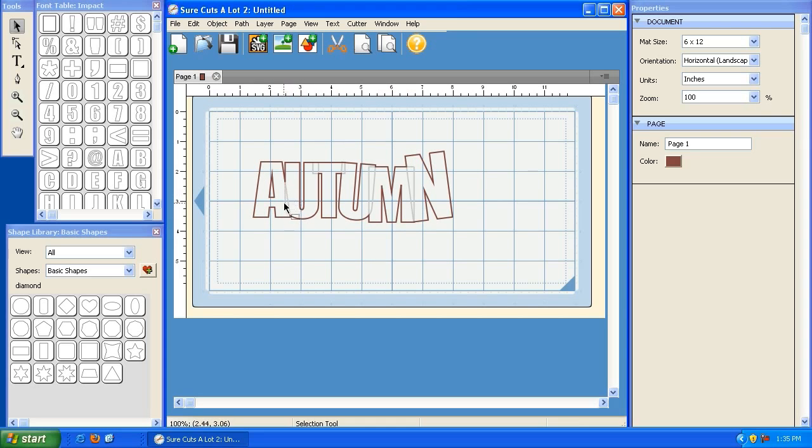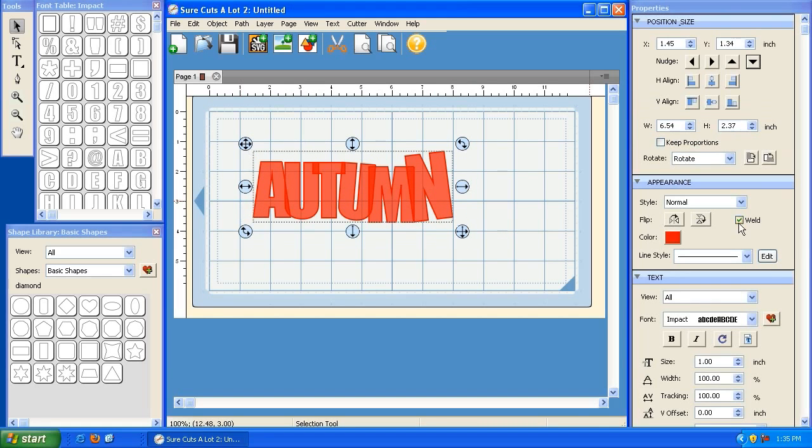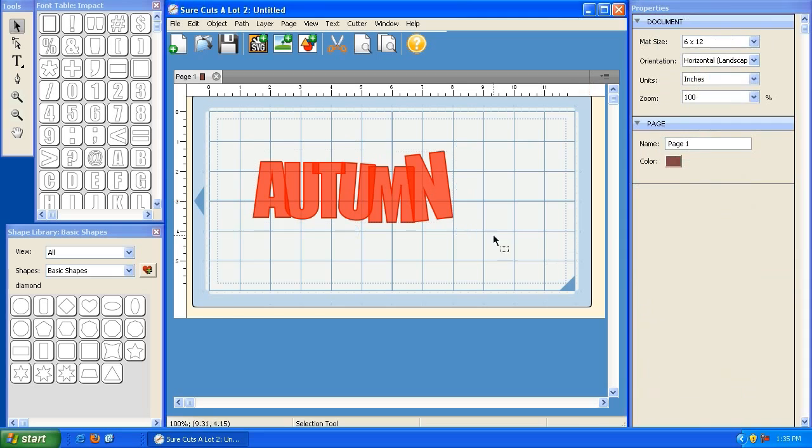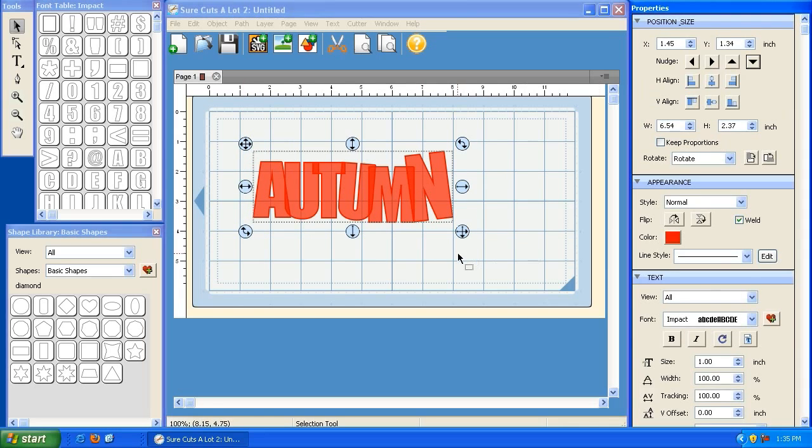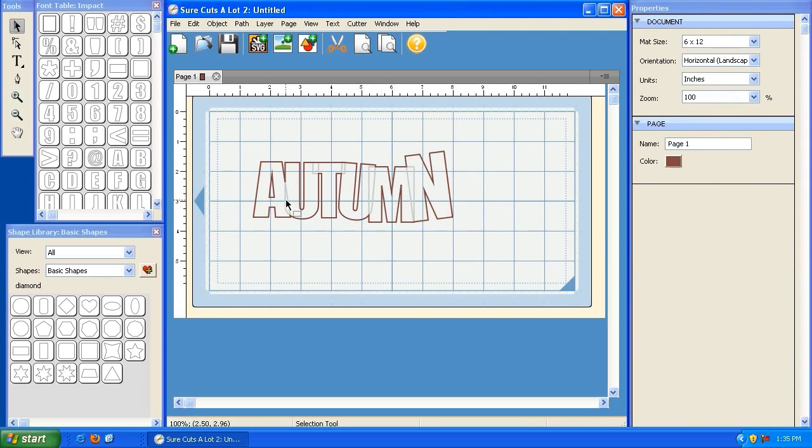As you can see here, these light gray areas are the areas that are actually overlapping. Let me illustrate this for you. I'm going to deselect that, highlight this whole thing, and uncheck the weld button. Now watch: if I click on preview, you'll notice there's no more light gray area, and you see all these solid lines. This is actually going to be a real mess when it cuts. So again, we'll highlight this whole thing, click weld, check the preview, and there you go. It's going to weld very, very nicely.